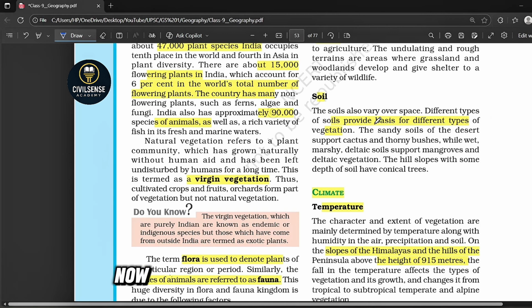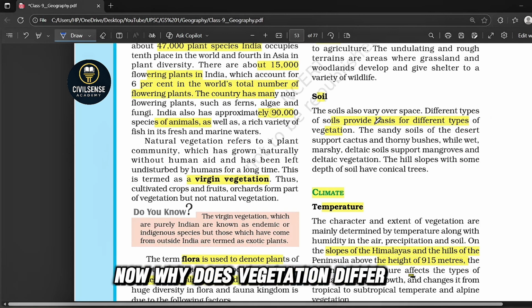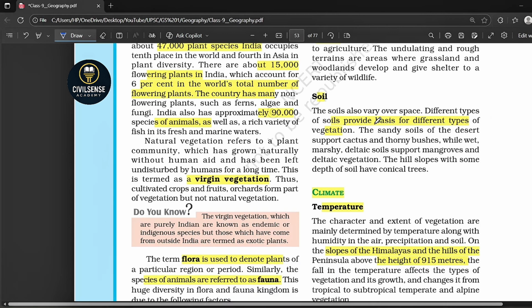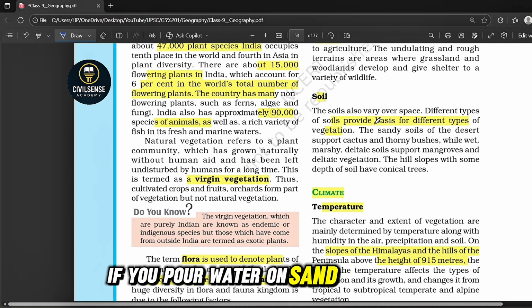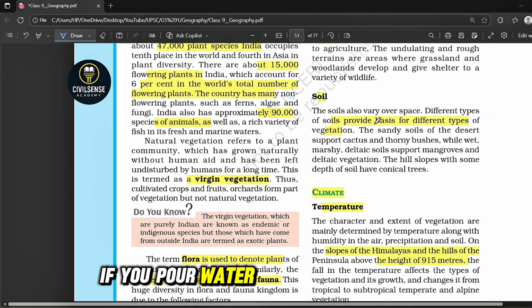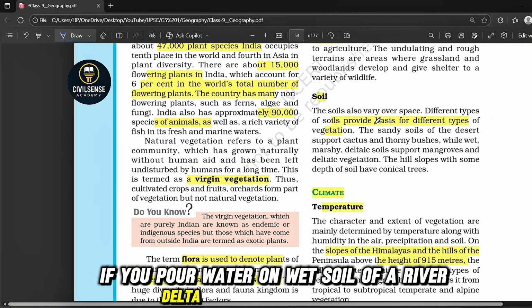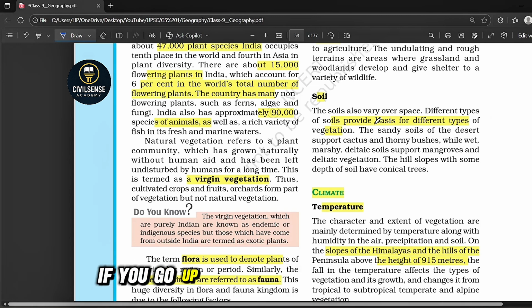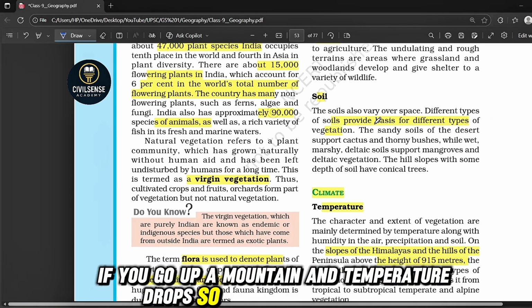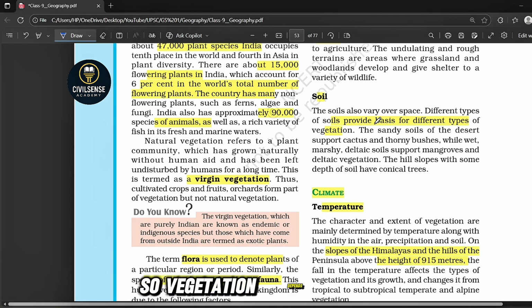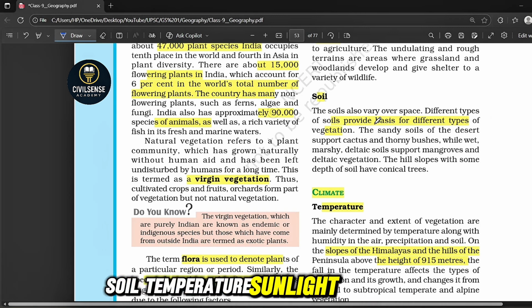Okay. Now, why does vegetation differ from place to place? Think logically. If you pour water on sand, cactus will grow. If you pour water on the wet soil of a river delta, mangroves will grow. If you go up a mountain and temperature drops, trees become shorter. So vegetation depends on relief, soil, temperature, sunlight and rainfall.